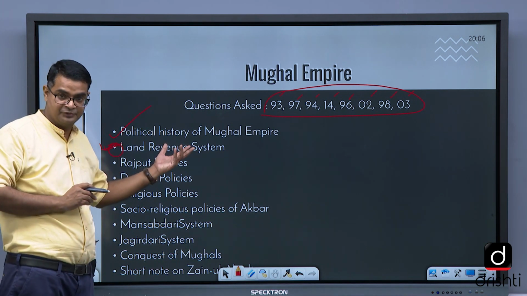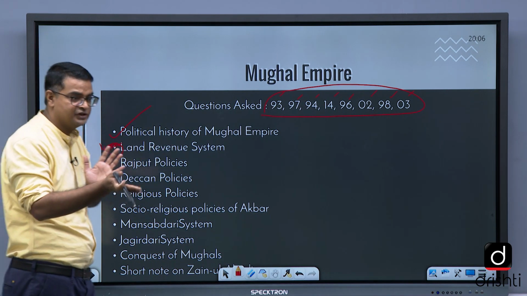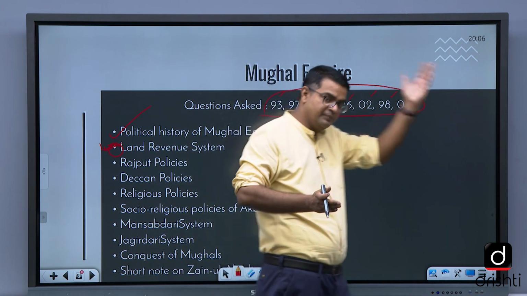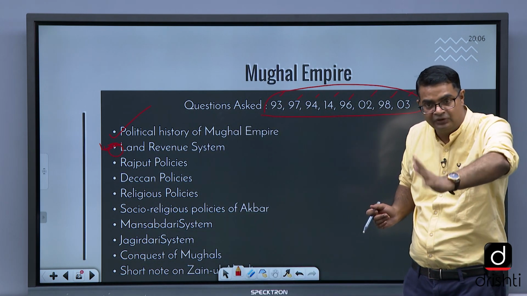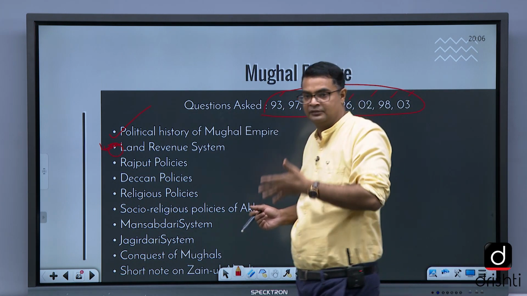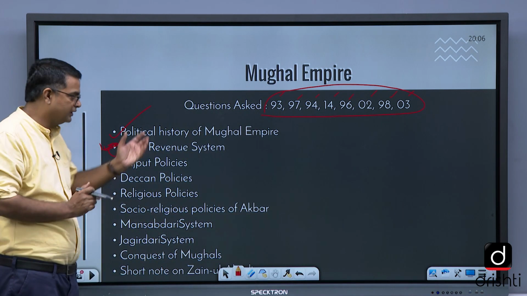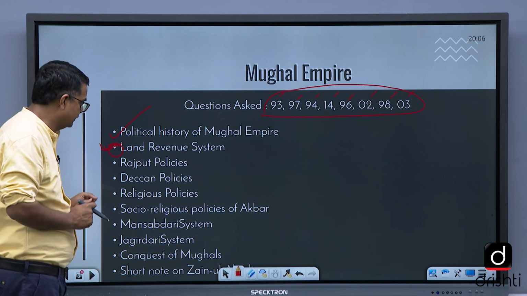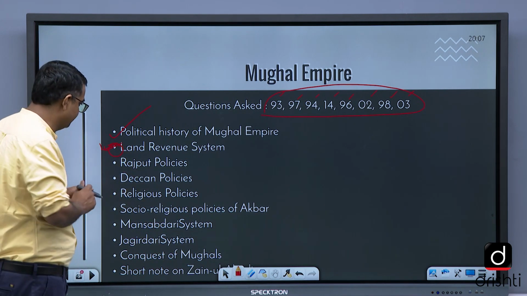Akbar's land revenue system especially, and in reading Akbar's land revenue system you need to focus on Sher Shah, and then going back from Alauddin Khalji and then Sikandar Lodi and then Sher Shah and then Akbar, and the whole land revenue system of Mughals and the terms associated with it like Ghalla Bakshi, Dehshala, Kankut. These are the important.